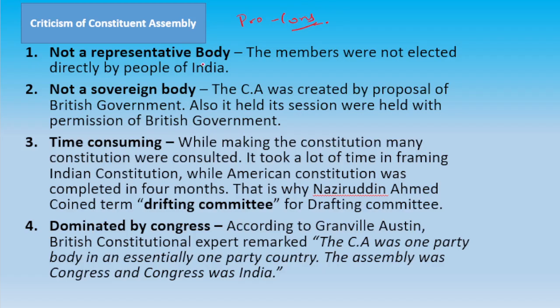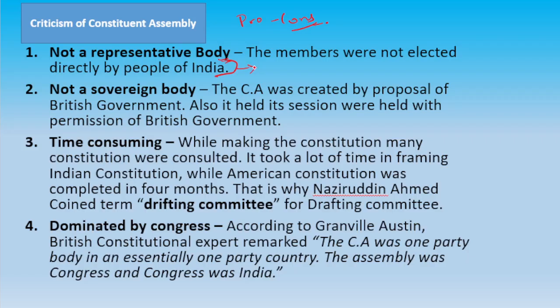First, they said that it is not a representative body because commoners have not voted for them and the members were not elected directly by the people of India. Some of the princely states had their representatives go and attend this Constituent Assembly. So it is not a representative body. Nobody was voted in directly by the people of India.